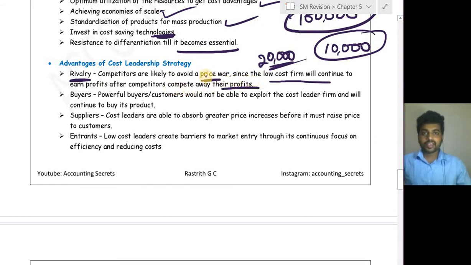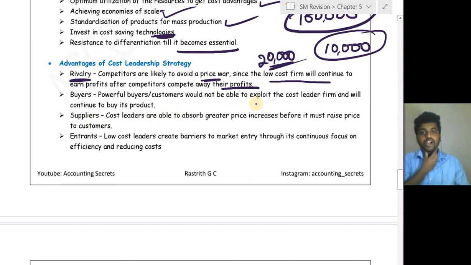So when a particular organization gives a product at a less cost, then the rivals may not be in a position to give the product at that particular price, because of which they will limit their particular market, whereas the cost leader can get the whole industry, whole market.